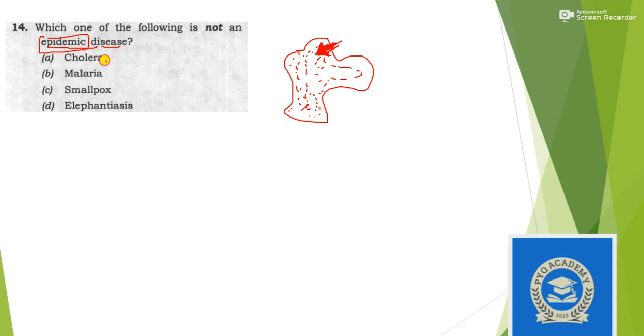Cholera, yes, can spread through infection. Malaria is an epidemic because the tropical region is famous for its malaria epidemics. Smallpox is an infectious disease, yes. But elephantiasis cannot create an epidemic because it is not so infectious. So the answer is option B.